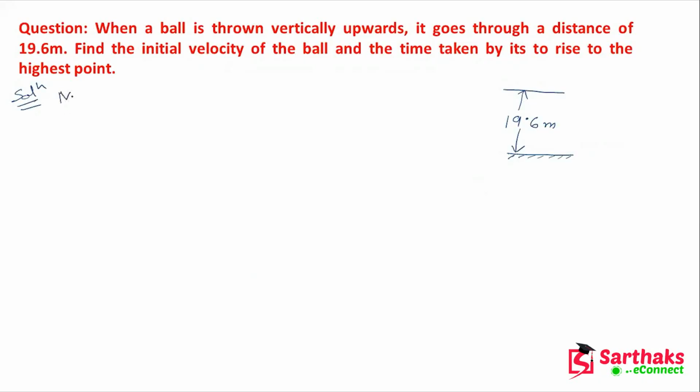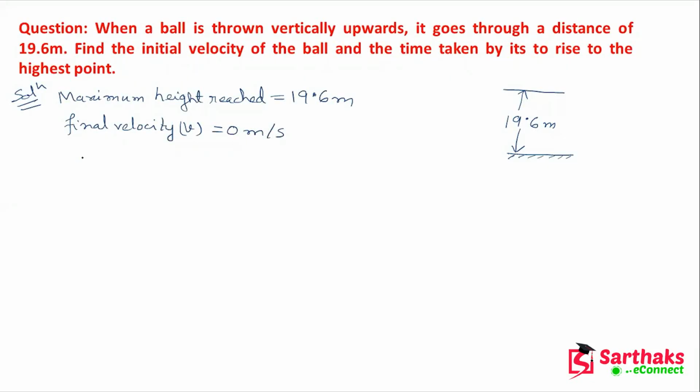So here maximum height reached equals 19.6 meter. Okay, and the final velocity, always denoted by v, equals 0 meter per second.